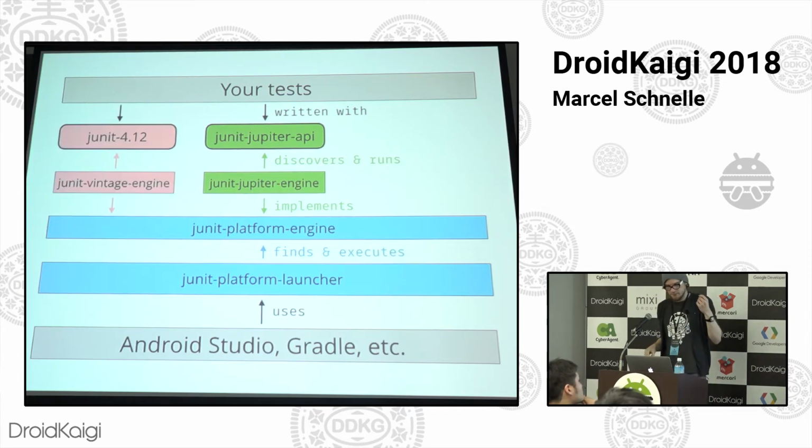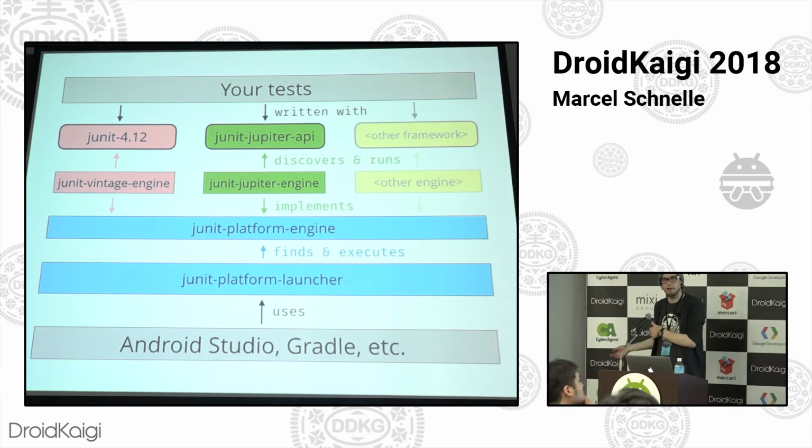Now, on the same token, JUnit 4 fits in this model as a separate way. So your tests written with that library are discovered by the Vintage engine, and then that again hooks into the launcher using the common interface. And on the same token, every other framework you can conceive would have the same kind of way of being detected automatically.